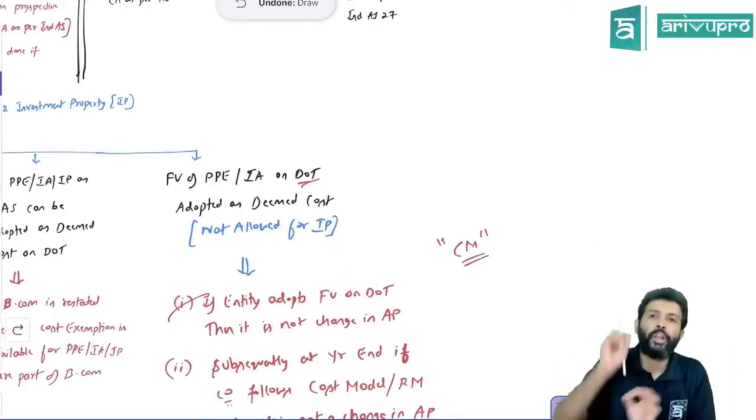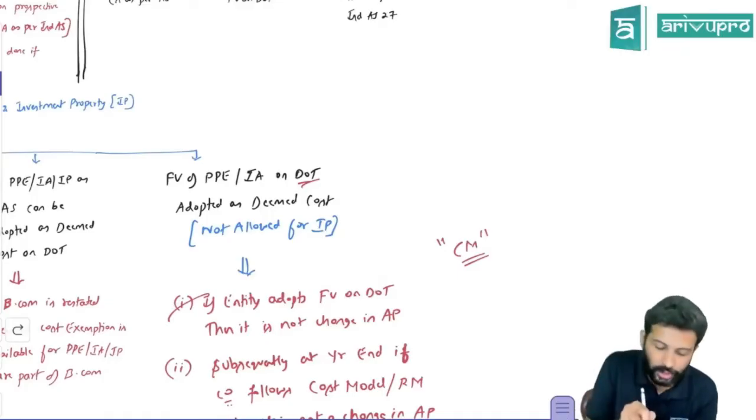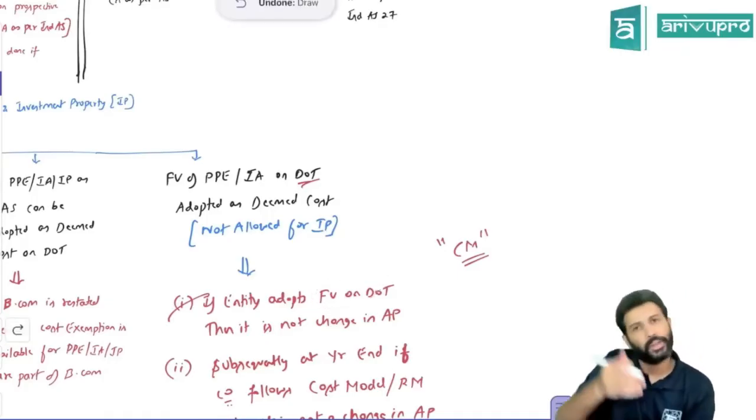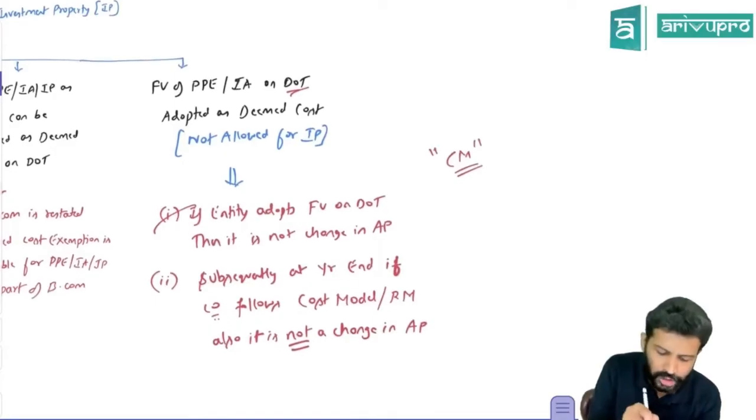That is one. Okay, so let's continue further. Let's say you adopted fair value on the date of transition. At the end of the year, let's say you went for the cost model.